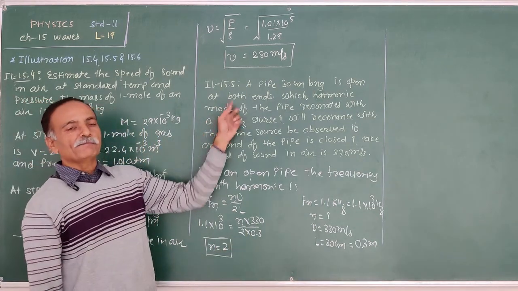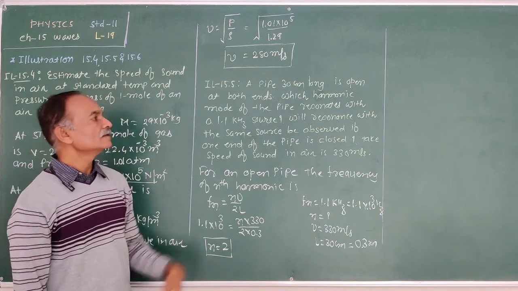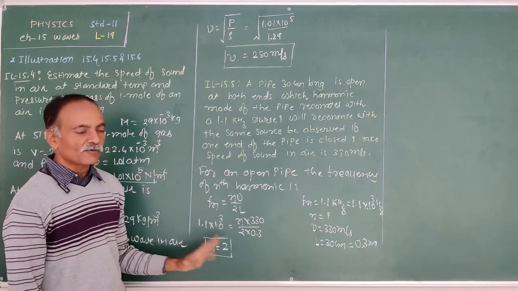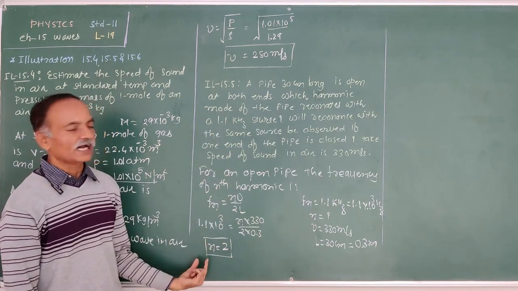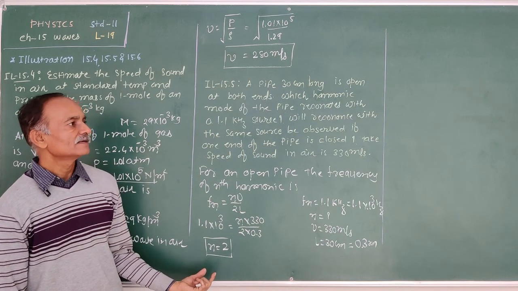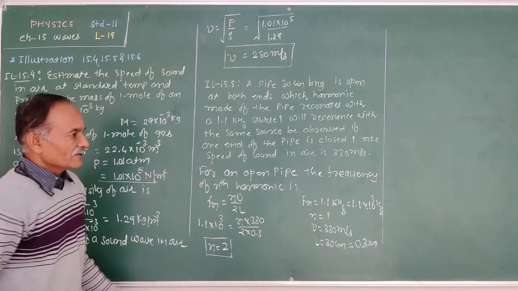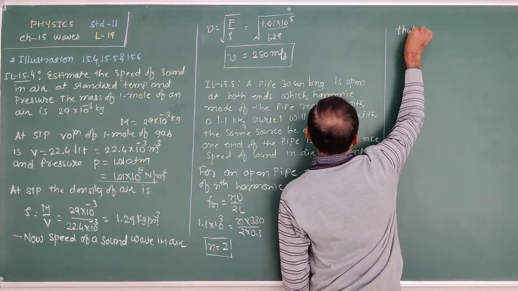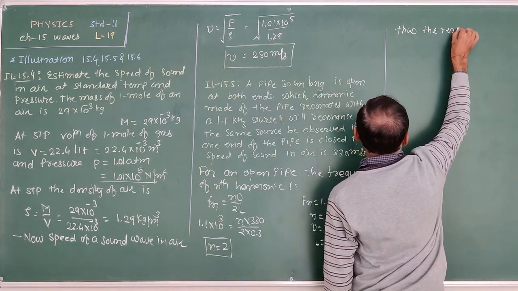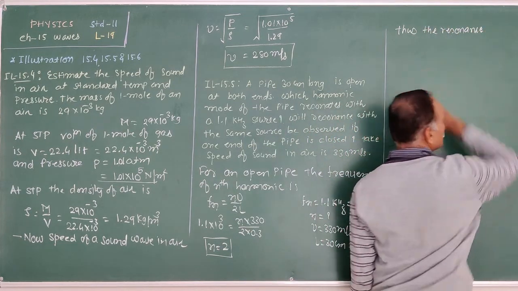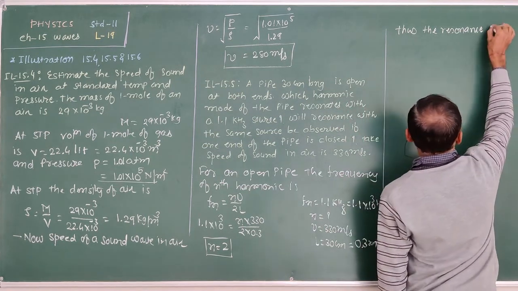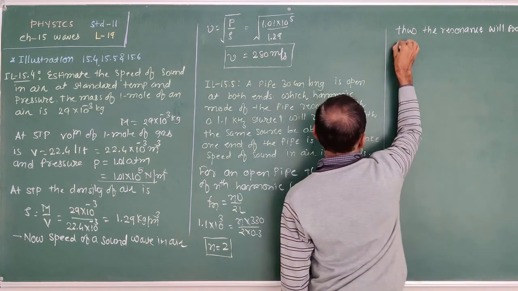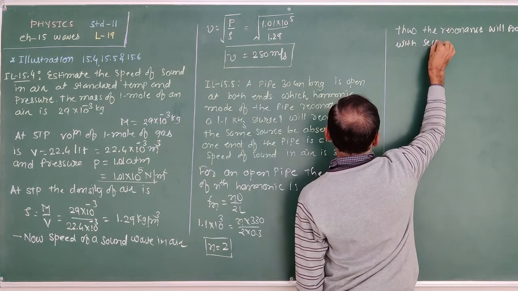So, in case of an open pipe of 30 centimeter length, the harmonic mode obtained at 1.1 kilohertz is the second harmonic. Right? Now, thus the resonance will be produced with the second harmonic.